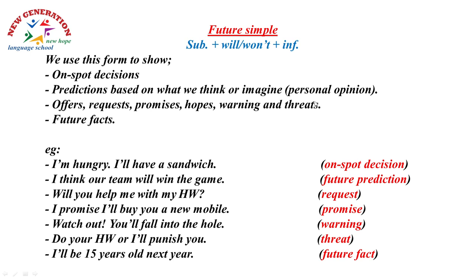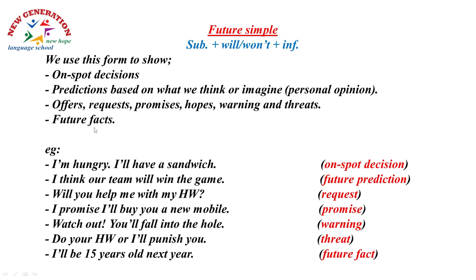Personal opinion, there is no evidence or no reason to think in this way. We use the future simple to show offers, requests, promises, hopes, warning, and threats, and also for future facts, things that we're sure that they are going to happen in the future and we cannot change them.